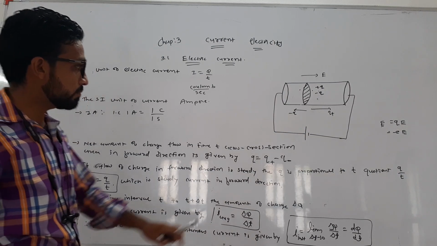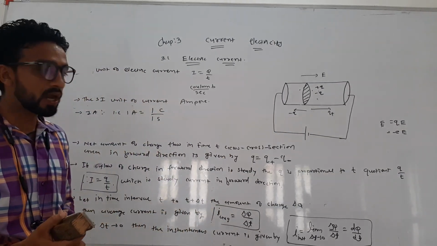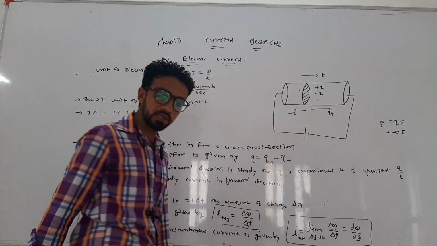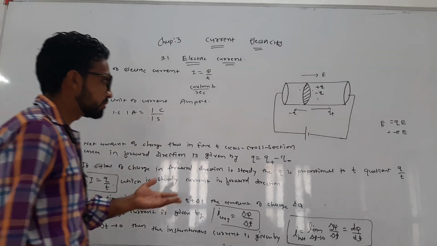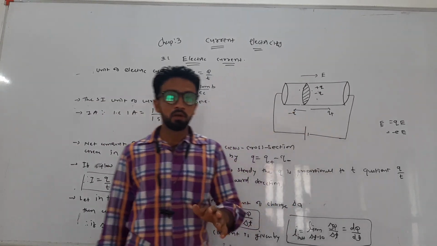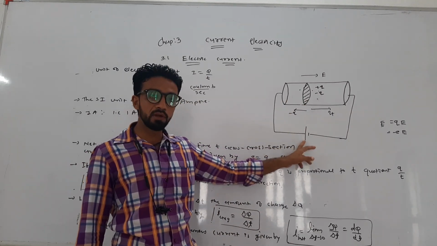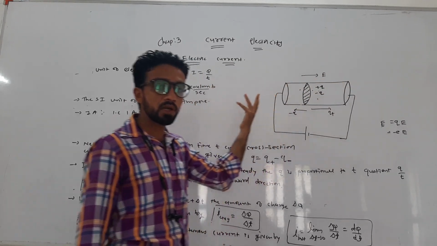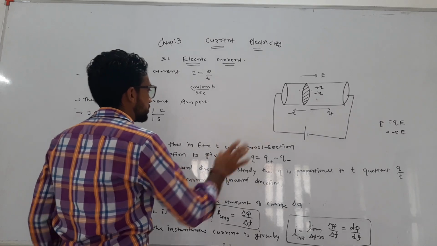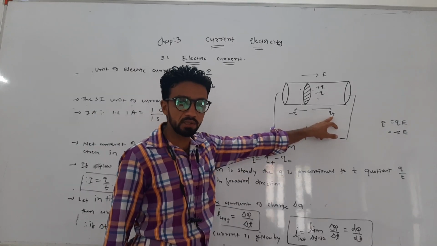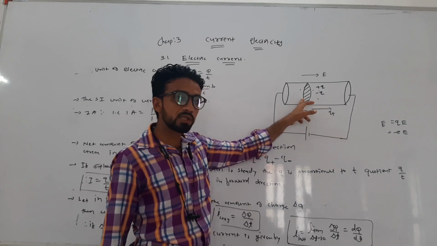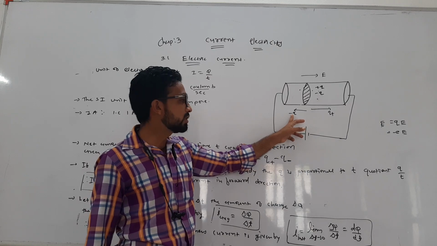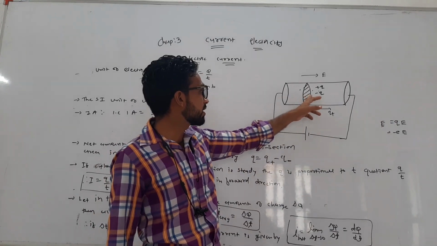We started from the two types of charges, plus or minus. We consider a conductor in the shape of a cylinder with radius r. Whenever charge is in motion, that constitutes a current. For the motion of charges, we apply an electric field at the two ends of the conductor, so positive and negative charges can flow in the forward and backward directions. First, Q plus is the positive charge flowing in time t across the cross-sectional area in the forward direction. Similarly, minus Q is the charge flowing in time t across the cross-sectional area in the backward direction.